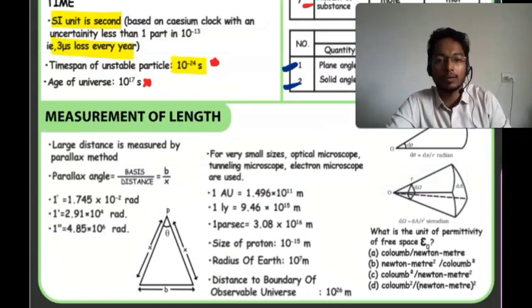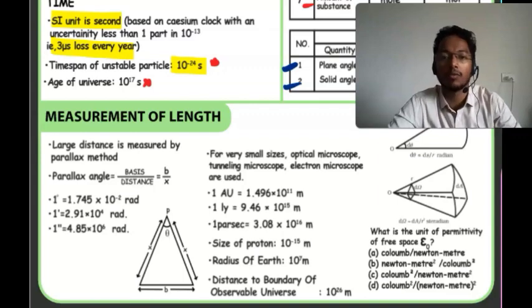Some typical questions also come in the exam that we miss out while reading physics. What do we do? We practice more questions, so we lack the theory part. This MemoNeet revision patrika covers the theory part also. What's the best thing in these notes? It covers the small theory points.